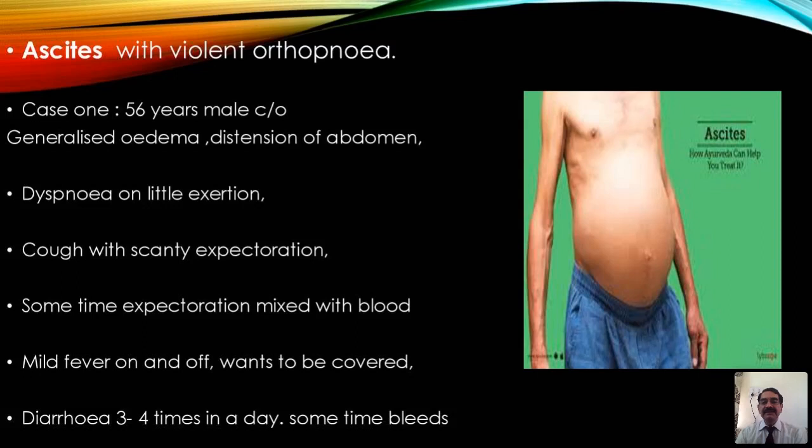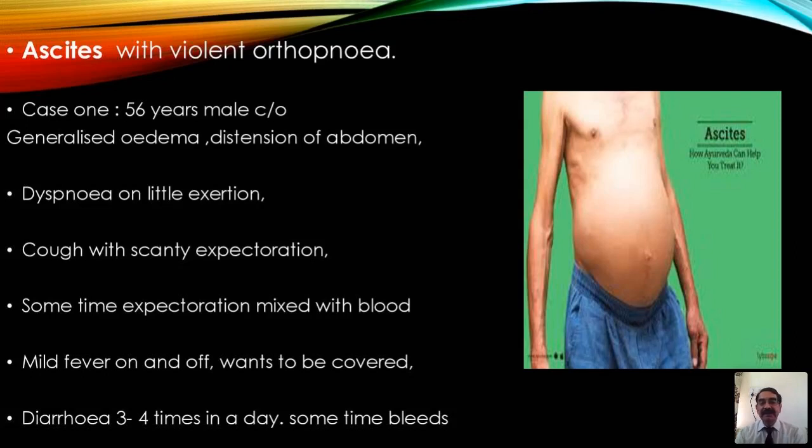Acetic acid is one of the remedies for anasarca or edema, whether localized or generalized. In such conditions we see very severe distension of the abdomen with collection of fluid as ascites, with great difficulty in breathing.